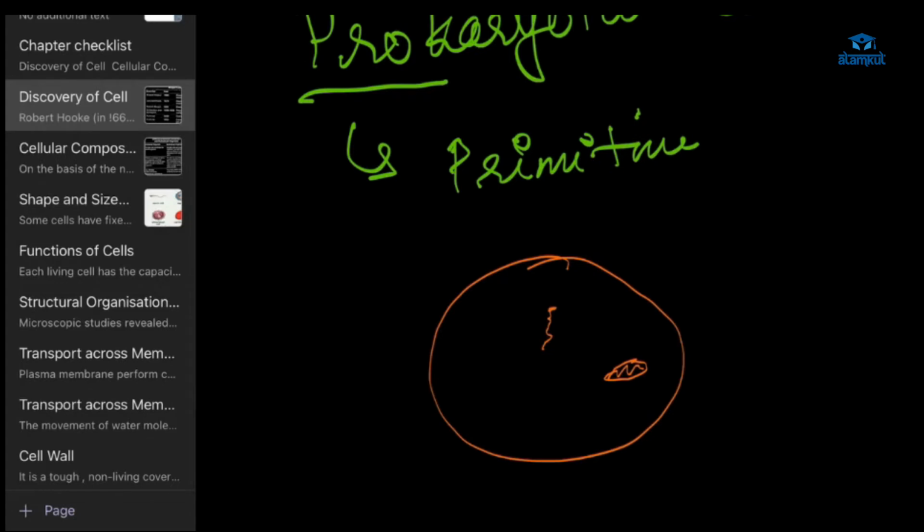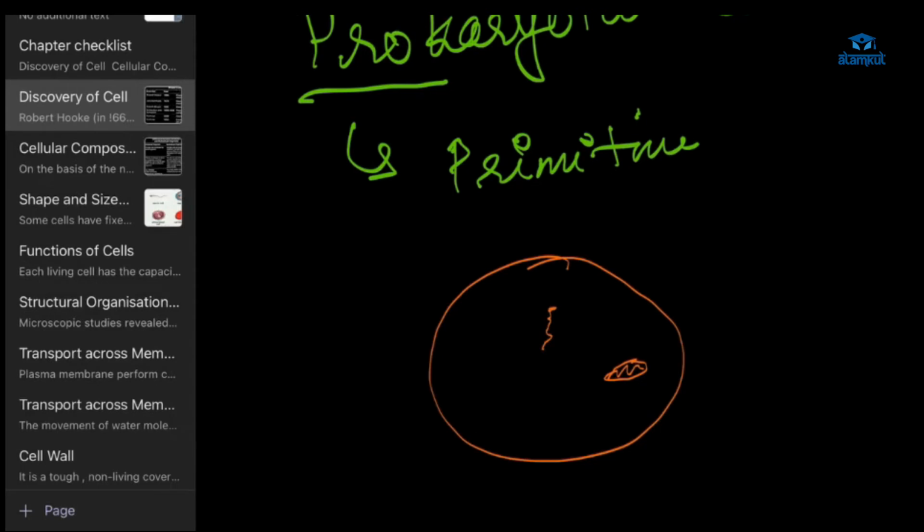So in prokaryotic cells, we don't have the nuclear membrane or nucleus. We have only the nucleoid. Inside the nucleus we have DNA, right? So the DNA is naked, that means it is not covered by a layer of nuclear membrane. Okay, you got it, Advika? Yes, ma'am, I got it.